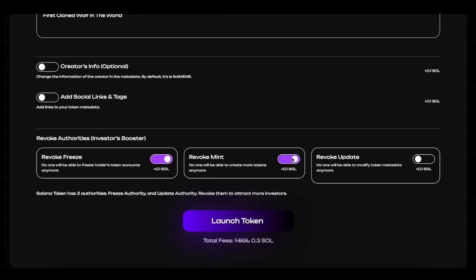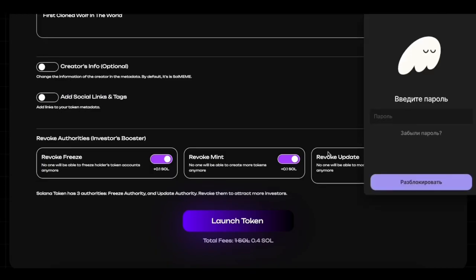So, I enable these 3 functions to ensure that my coin can gain a very high share of capitalization. After this, I click on the Launch Token button, and here you will need to wait a little. This will literally take 2 to 3 seconds. Let me authorize on my wallet, click Return, and then click the Continue button to confirm in any case. I understand, and click on the Confirm button for such notifications.